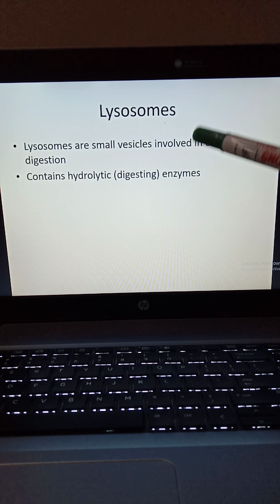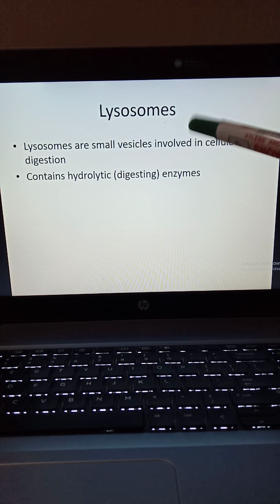And what are those chemicals present inside lysosomes? Those chemicals are called enzymes, and those enzymes have a hydrolytic property. This means these enzymes perform hydrolysis of something which they want to break down. In fact, it is food which they want to break down, and they perform this chemical reaction which is called hydrolysis. I told you before the meaning of hydrolysis.